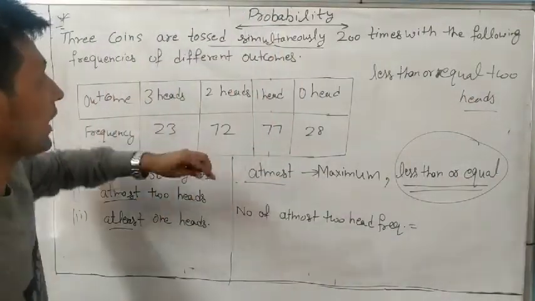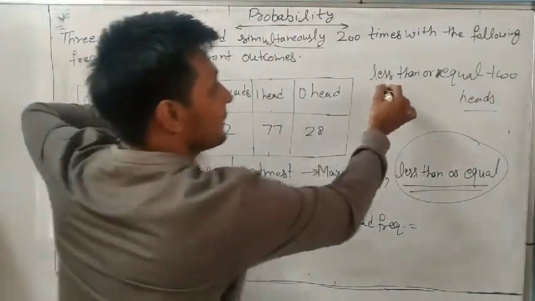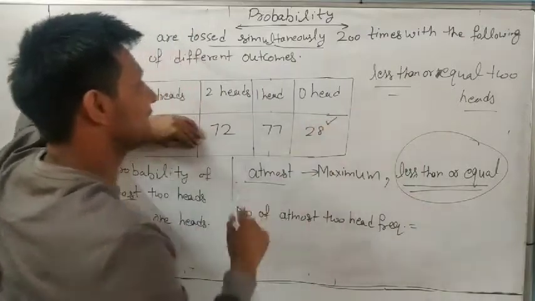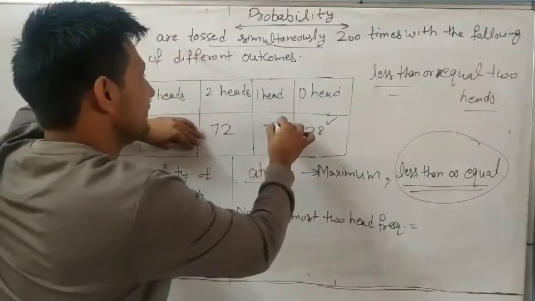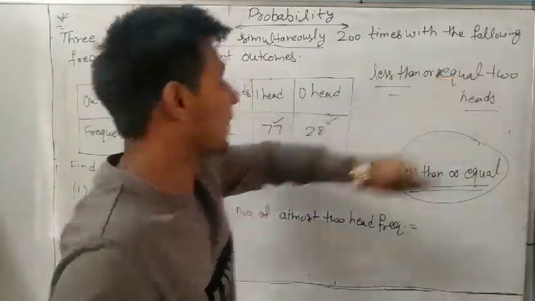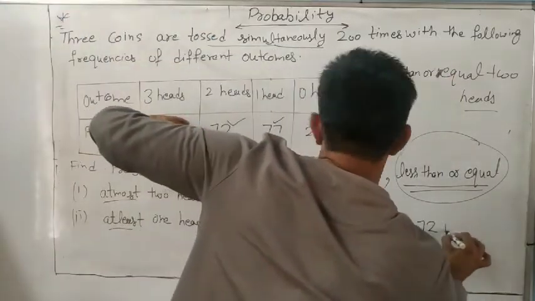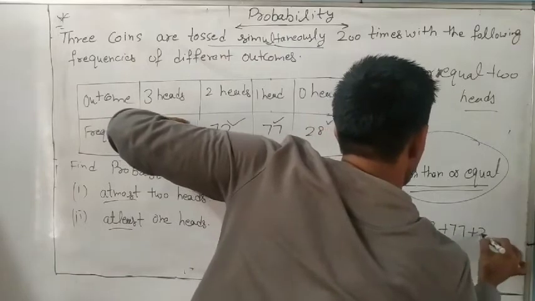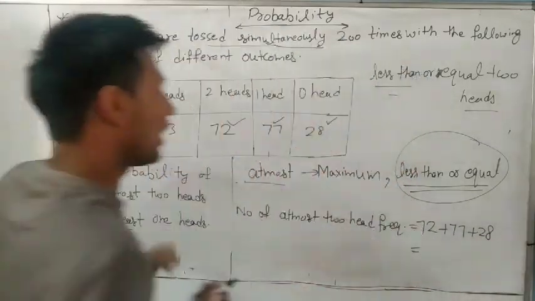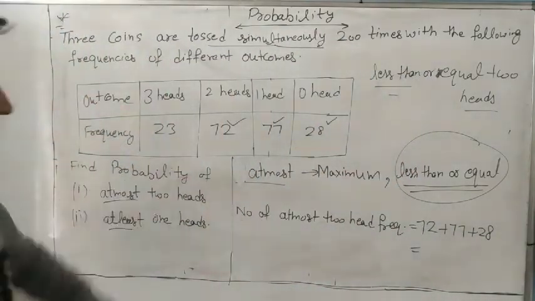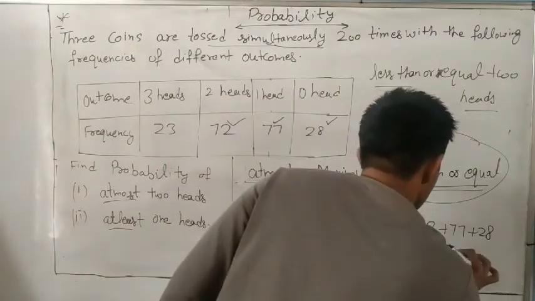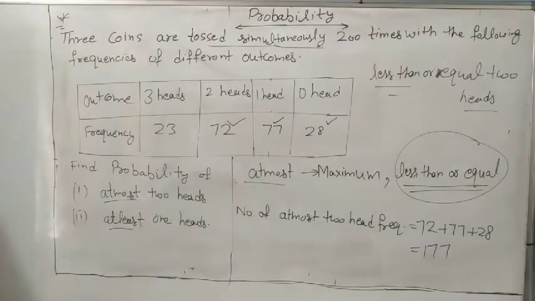So less than 2 heads, how many? It is also less than 2 heads. Yes, 0 is also less than or equal. So it is 72 plus 77 plus 28, so it becomes 177.